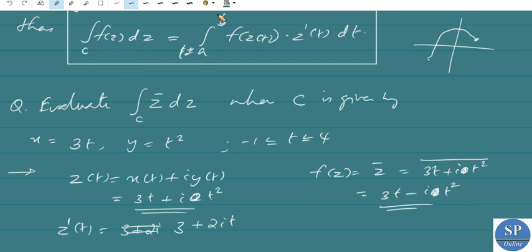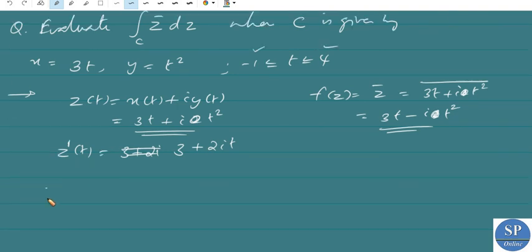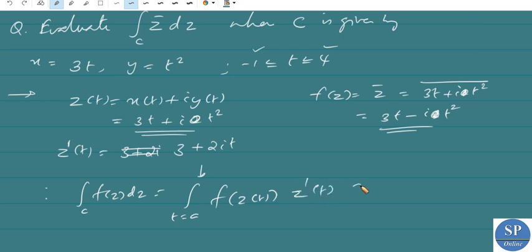So the integral over C of f of z dz is the integral from t equal to a to b, that is t from minus 1 to 4, of f of z of t into z dash t dt.